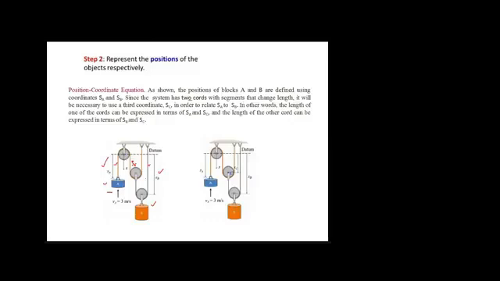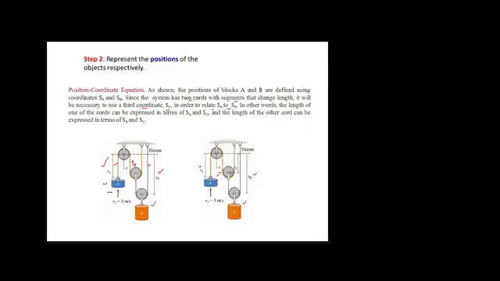Since the system has two cords with segments that change length, it is necessary to use a third coordinate, that is SC, in order to relate SA to SB. So let the position of object A from the datum be SA, and the position of object B from the datum be SB. Then the position from this point till this point let it be SC, and it is also mentioned over here: the position of pulley C, from here till the datum, let it also be SC.